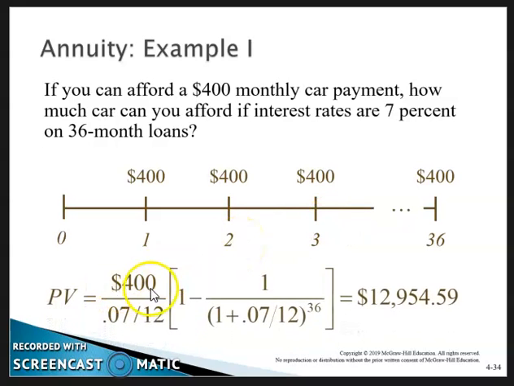We take our payment, the $400, and divide it by the interest rate, 7%, 0.07, but we have to divide by 12 to make that into a monthly rate. Then we multiply that by 1 minus 1 divided by 1 plus the interest rate divided by 12 to the 36th power. If that were the case, we could afford a $12,954.59 car loan.